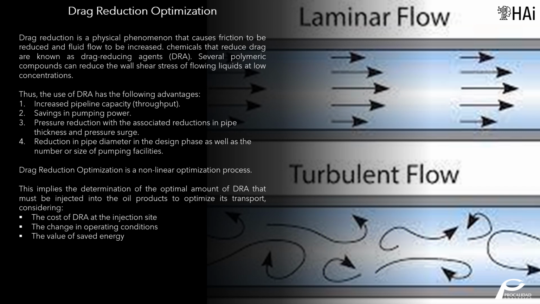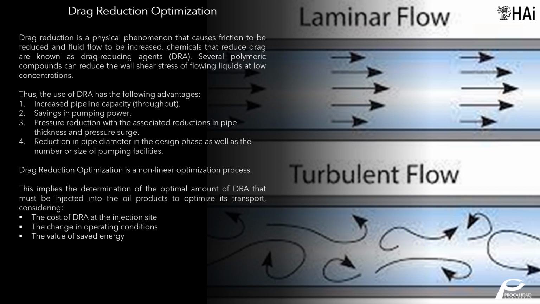Drag reduction is a physical phenomenon that causes friction to be reduced, and fluid flow to be increased. Chemicals that reduce drag are known as drag-reducing agents, DRA. Several polymeric compounds can reduce the wall shear stress of flowing liquids at low concentrations. Thus, the use of DRA has the following advantages. Increased pipeline capacity, the throughput. Savings in pumping power.